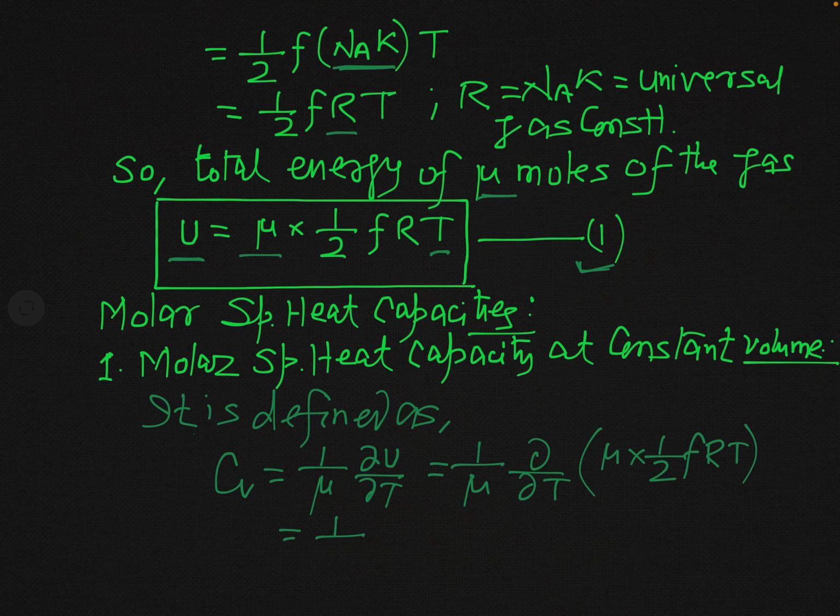So this is simply 1 over mu times mu into 1 over 2 f R times del T by del T. Is it clear? Now this mu and this mu will cancel out, and del T by del T is simply equal to 1. So what you are getting is that Cv will be simply equal to 1 over 2 f R.